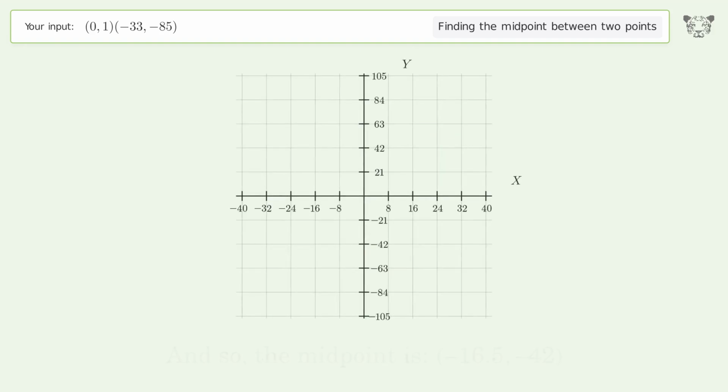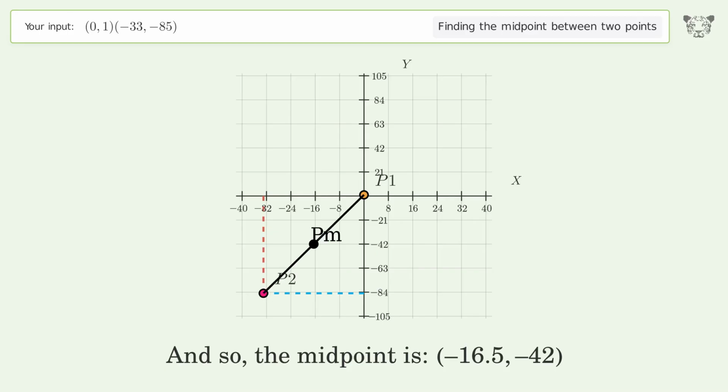And so, the midpoint is negative 16.5, negative 42.